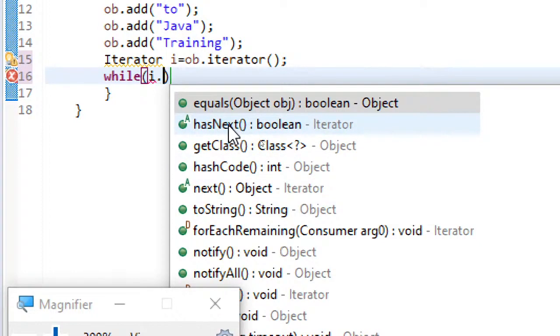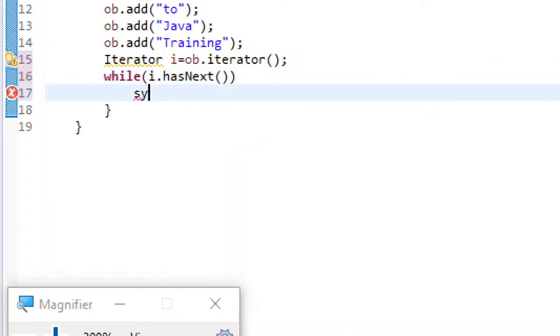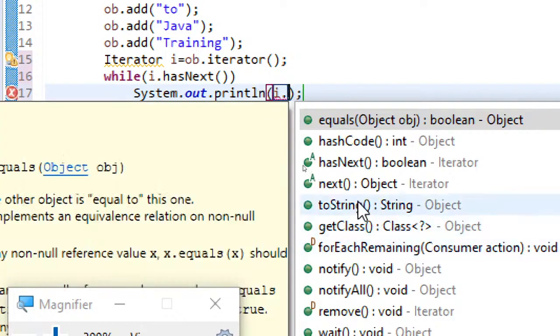So this hasNext is used to check if there is a next element for the iterator to iterate over. And if it has, then we can display that by using the method i dot next.